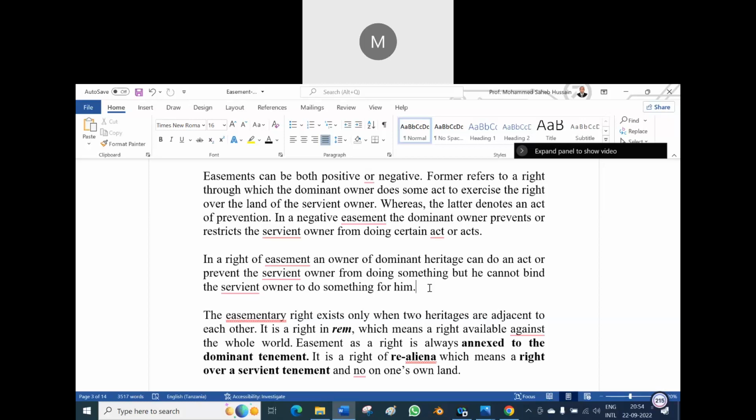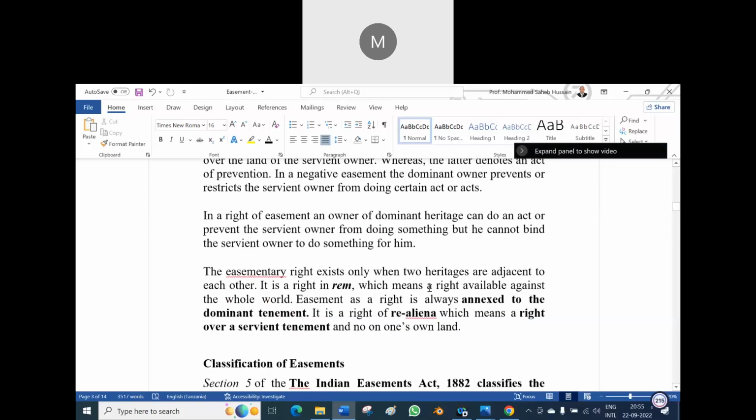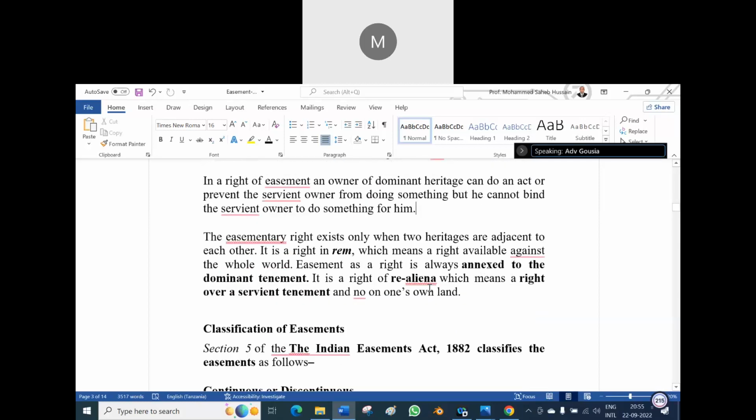Now the question comes, can a dominant owner keep plants on the pathway of the servient owner? No, sir. The point is he can only enjoy the path to walk, not to plant anything. The servient owner could do so if he wants. Am I right? Yes, sir. So the easement right exists only when two heritages are adjacent to each other, naturally, when you can use the pathway.